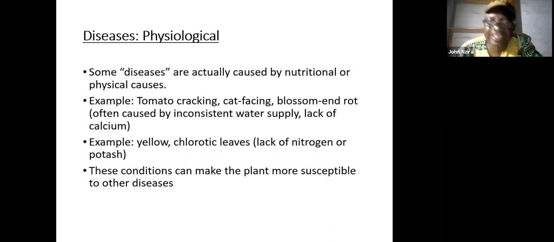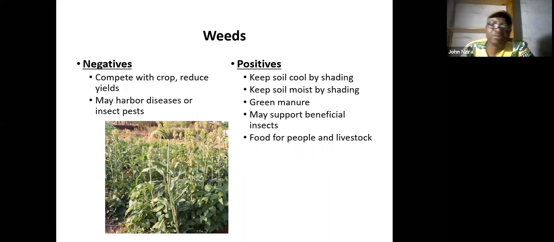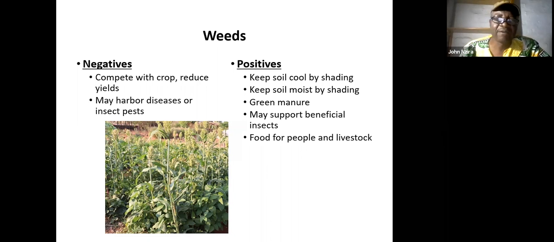Unfortunately, it's raining here now. So basically this is what we have. And this is causing, I'm not sure whether you can hear me now, but managing weeds, it's all about competing with crops.